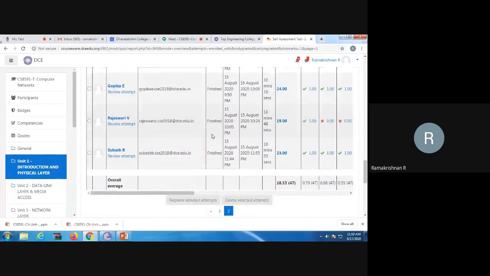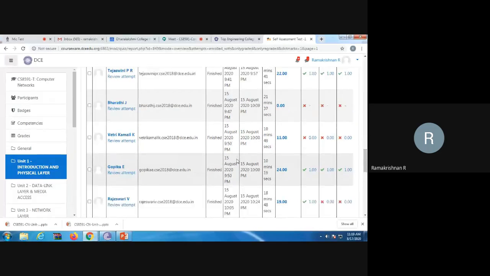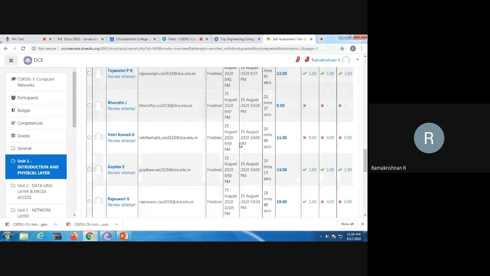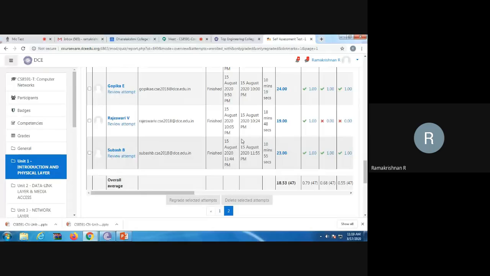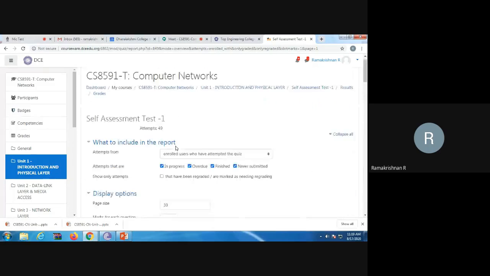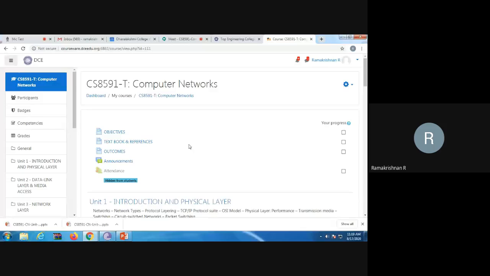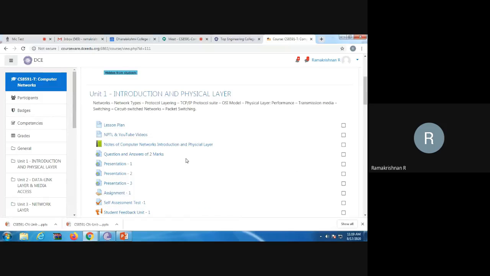You understood? I know everything. How many people, how many hours you are standing, what time the test is attended. You see, everything will show to me. On 15th August, at night 10 o'clock this fellow attended the exam. 11 o'clock a login, 12 o'clock is exit. How many minutes was used in our portal, everything I am able to view. I don't want to reveal it to you, but for our understanding, I'm telling you.